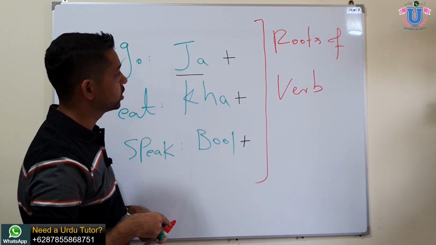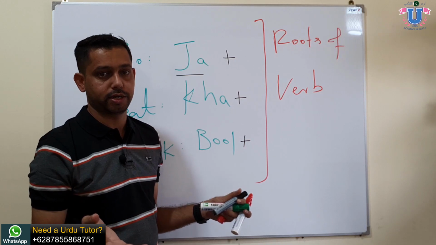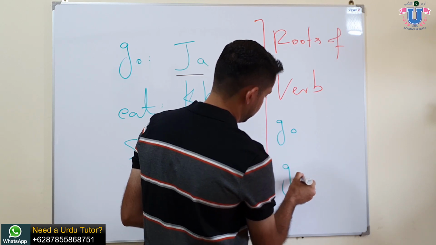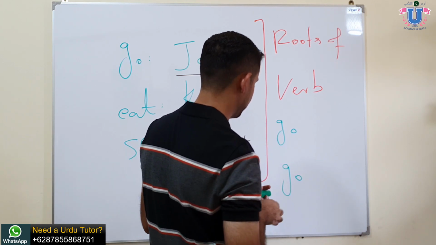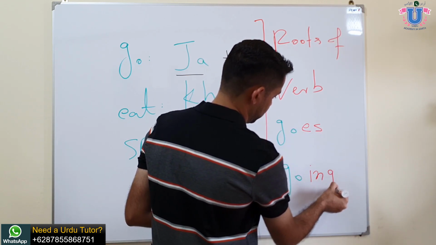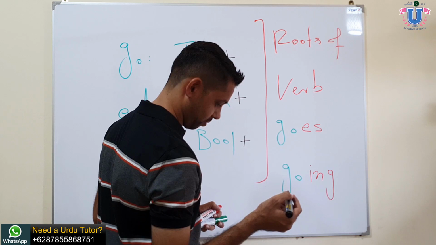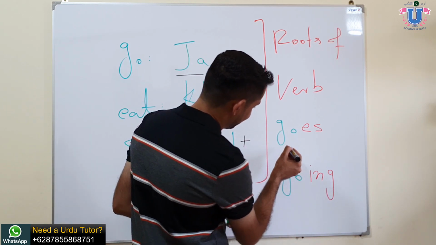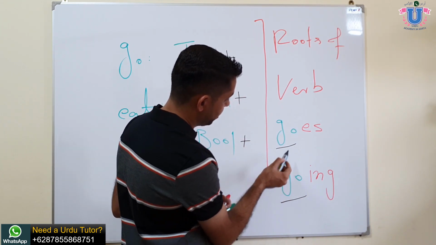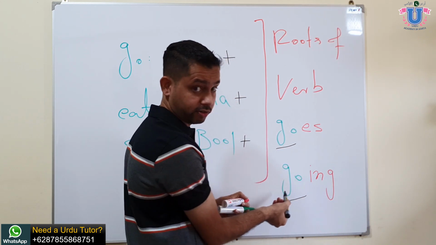I know it's going to be a little complicated, but I will try my best to teach you as simply as I can. For example, in English we take the verb go. We add es after go and we add ing after go, so it becomes goes and going. You see, the both go is the same, but adding es or adding ing makes a different sense. Goes has a different meaning, going has a different meaning, right?